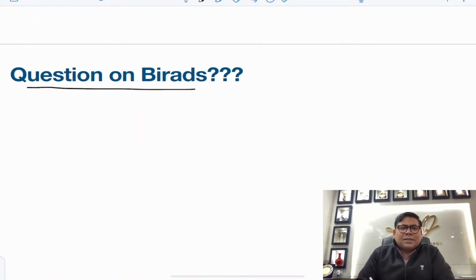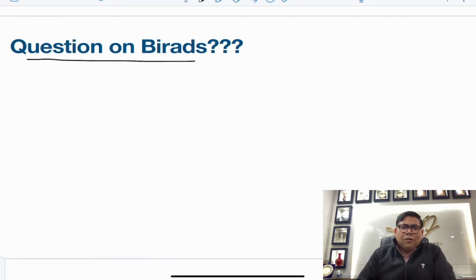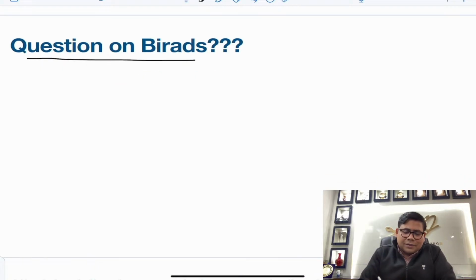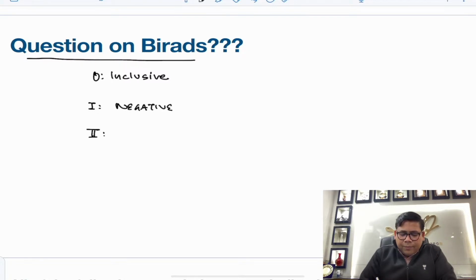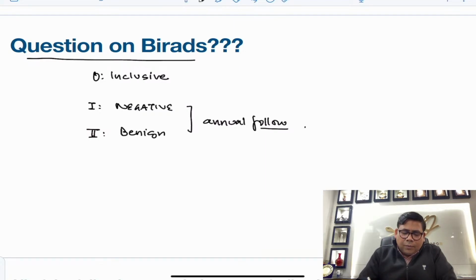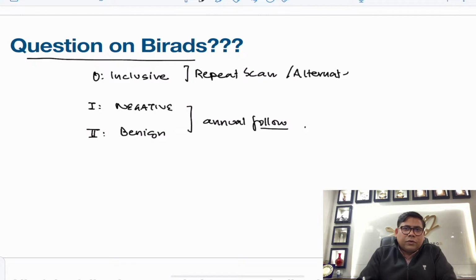Then there was a question on BI-RADS, the Breast Imaging Reporting and Data System. I clearly couldn't get the question, but 0 is inconclusive, 1 is negative for any malignancy, and 2 is benign. When we talk about 1 and 2, these are the patients for annual follow-up. Once it is inconclusive, you have to repeat the scan or choose an alternate scan. If you have done a mammogram, you can plan a USG also for these patients.